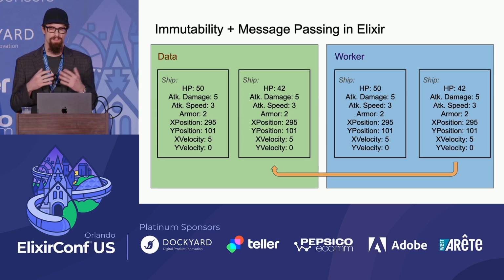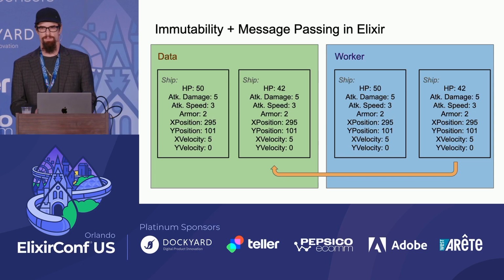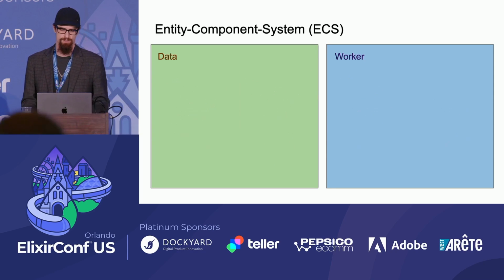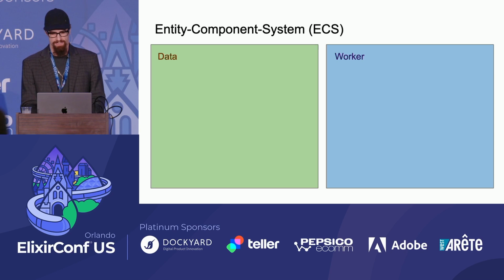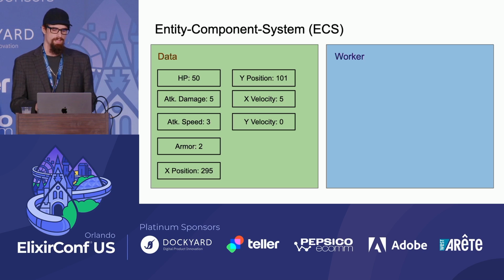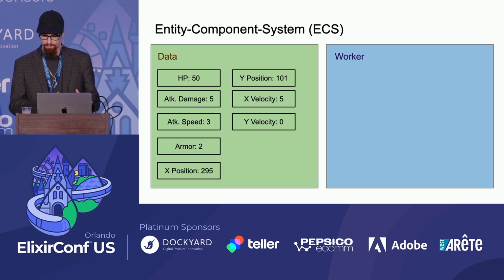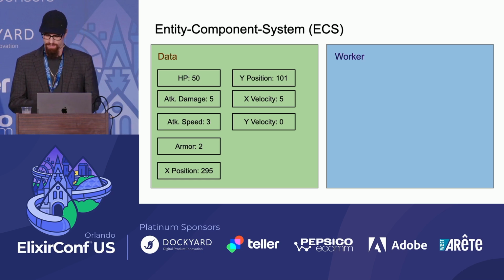And there's various ways to architect your application in order to solve this problem. One of those ways is ECS, or Entity Component System. Now, with ECS, the data for your ship is stored separately. Each one of those attributes is going to be stored separately in what we call a component. So we have a HP component, attack damage component, attack speed, etc.